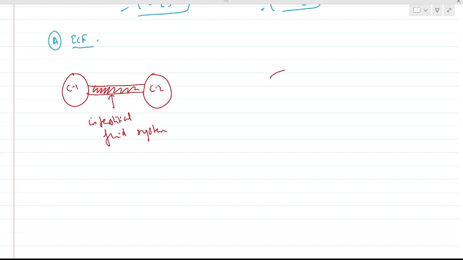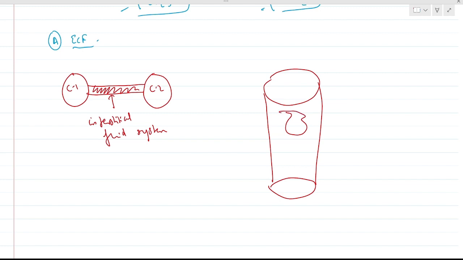The second extracellular fluid: this is the blood vessel, and this is our dear RBC. What is this? This is the plasma, in which RBC and other cellular components of the blood are present.